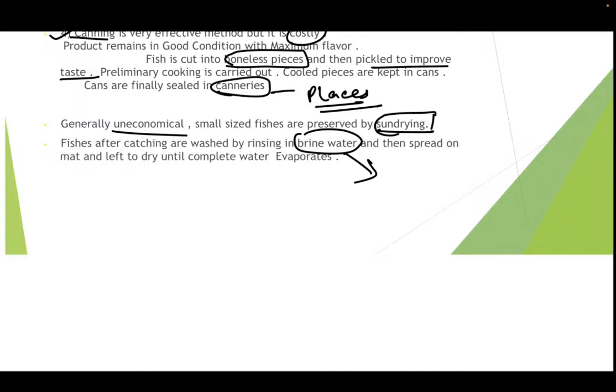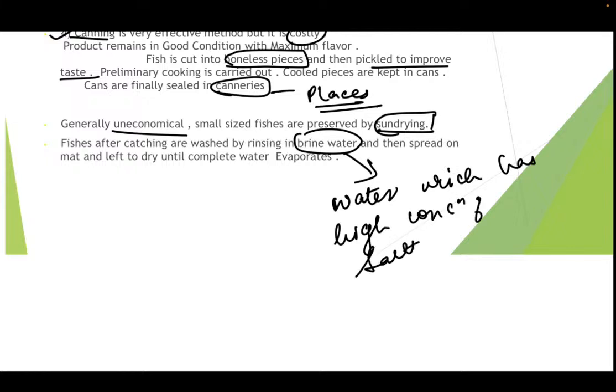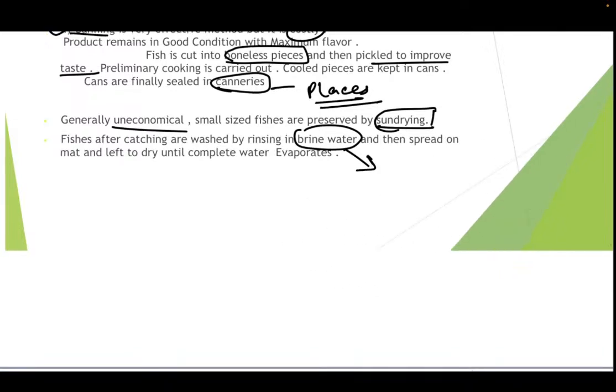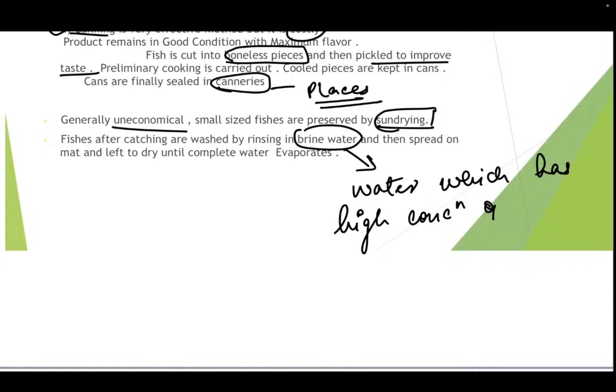Now what is brine water? Brine water is the water which has high concentration of salt. I'll write it properly. Water which has high concentration of salt, that is NaCl. So that is the reason this brine water helps in preventing the spoiling of fish. Thus it is washed through by a specific water, that is the brine water.